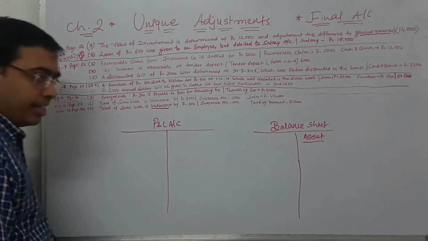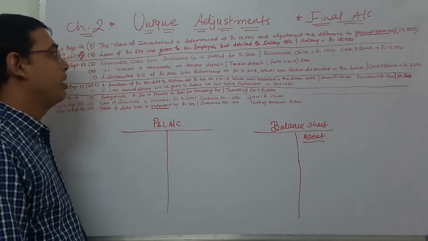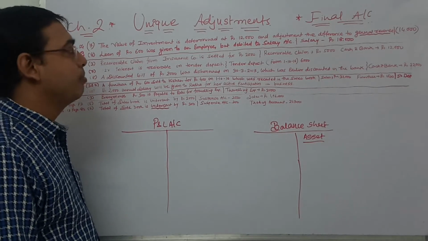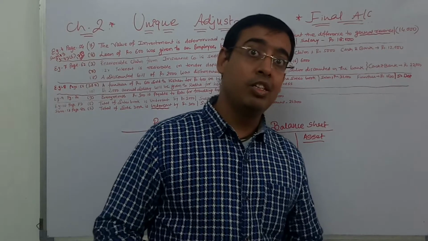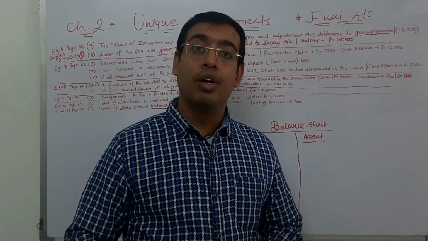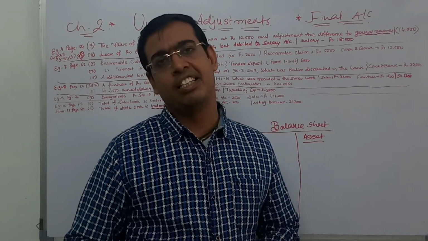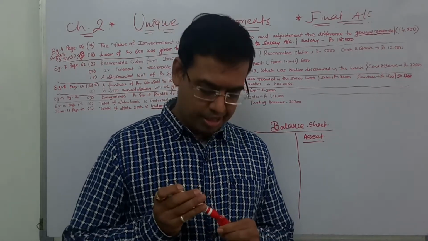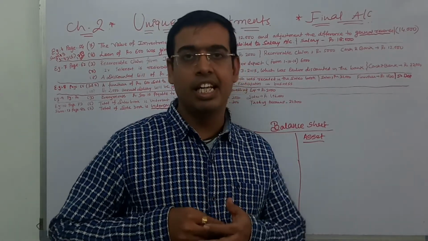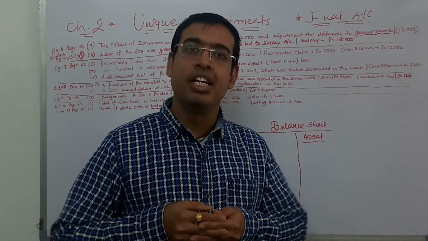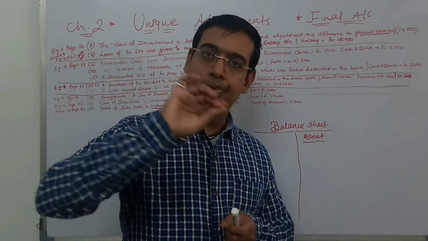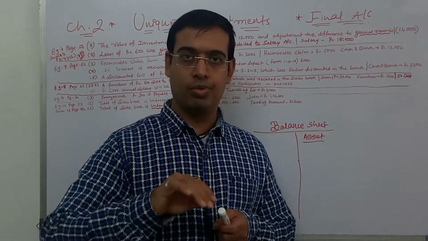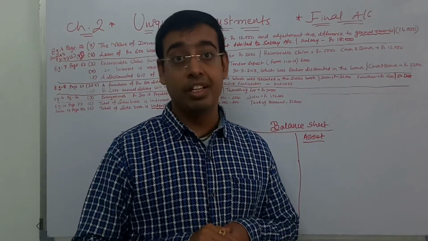Recoverable claim, third adjustment: recoverable claim from the insurance company settled for 2,000. We have understood many journal entries till now in the chapter of journal standard 11 part 1, where the insurance company approved so much and so much percentage.